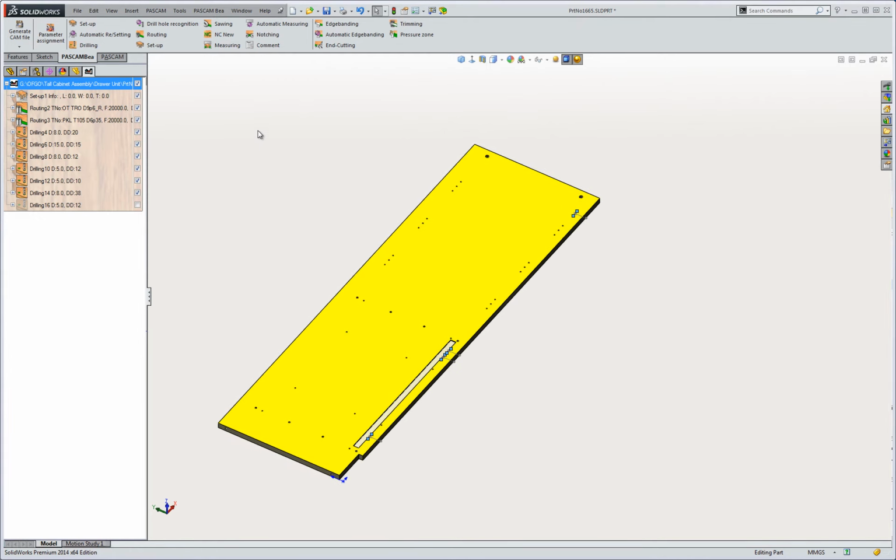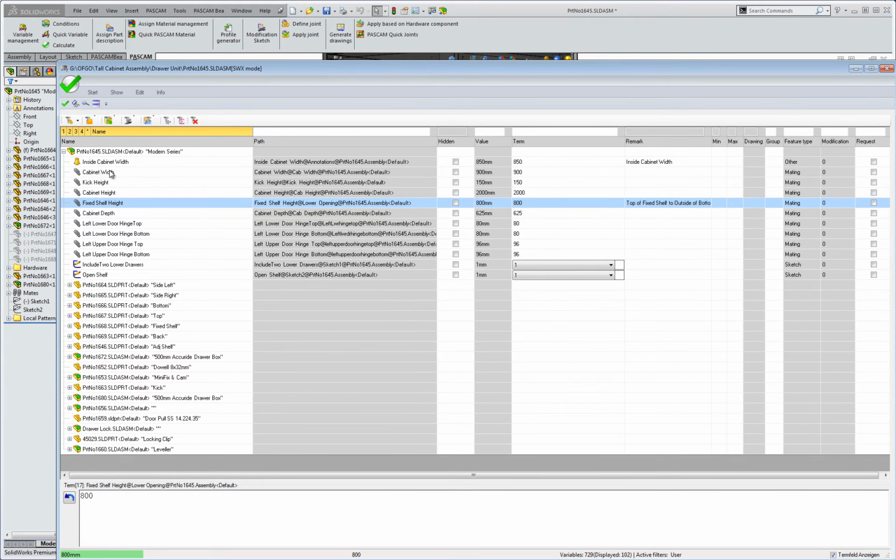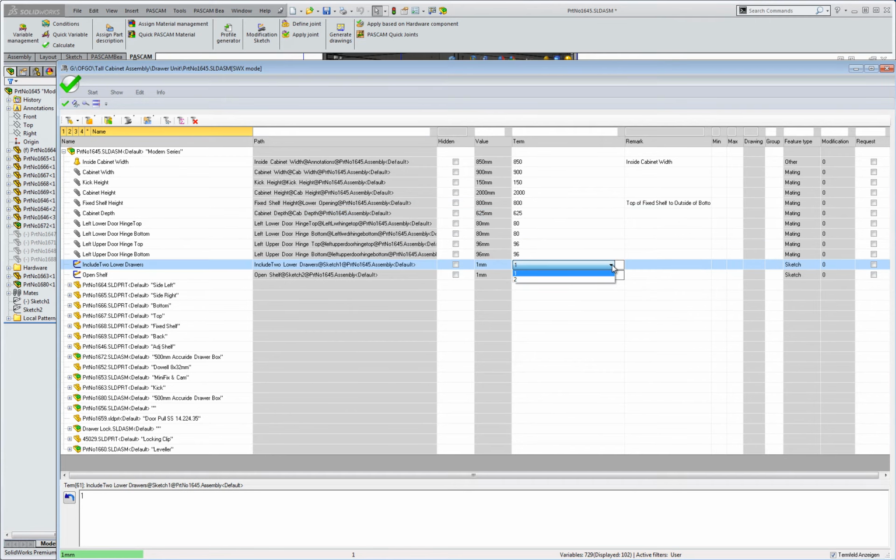Let's have a look inside the Variable Manager and see just how this cabinet is constructed with respect to the conditions and equations that are driving our model. As we look at the various mate dimensions indicated by the paperclip, we can surmise that the cabinet width is a distance mate between the outside of the side left and the outside of the side right. If we look above the cabinet width, at the inside cabinet width, we can tell it is a SOLIDWORKS reference dimension by the loft symbol, and we can determine the sides have a thickness of 25 millimeters.